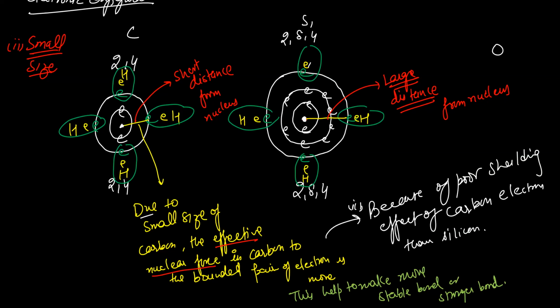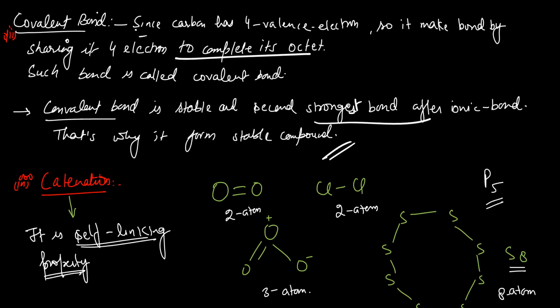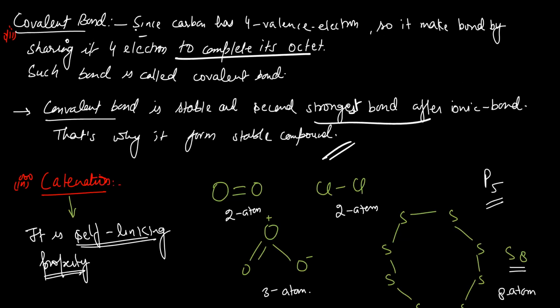The next one is covalent bond. Let me explain what a covalent bond is. A covalent bond is a bond that is formed by sharing of electrons. It is not a simple bond, it is a stronger bond. After the ionic bond, the covalent bond is the stronger bond, and we cannot say that it is a very easily breakable bond. In chemistry, it is the second strongest bond, and it requires a large amount of energy to break.